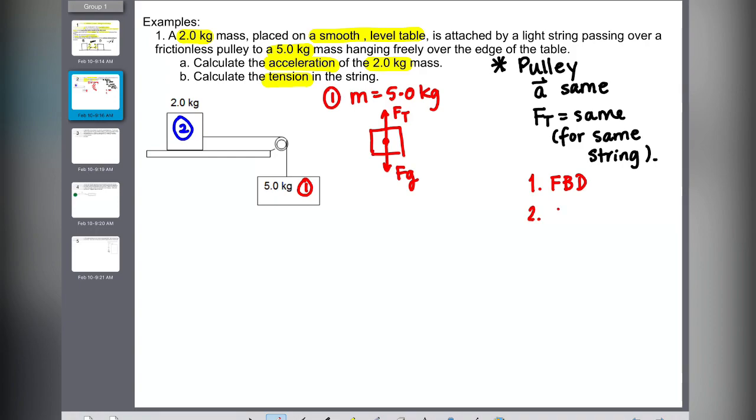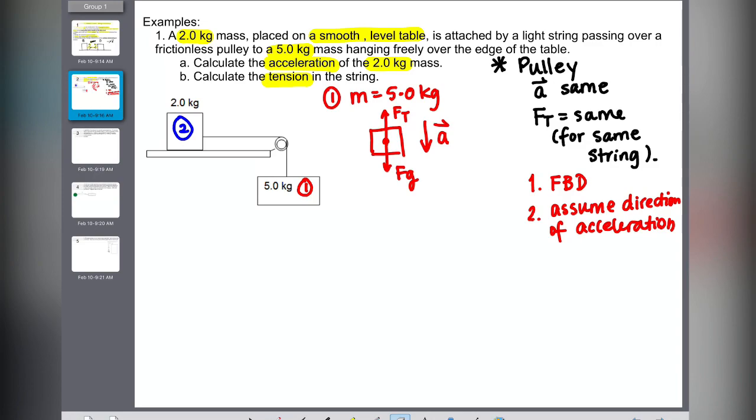Step 2, after you've done that, is to assume the direction of the acceleration. Here I'm going to ask you to refer to your common sense. Which way do you think the block will be moving? Is it going to the right and down, or left and up? The only sensible answer is that it can only travel downwards, because it's hanging there on a pulley. The most it can do is not move, but it would never start traveling upwards, because of the nature of the force of gravity.